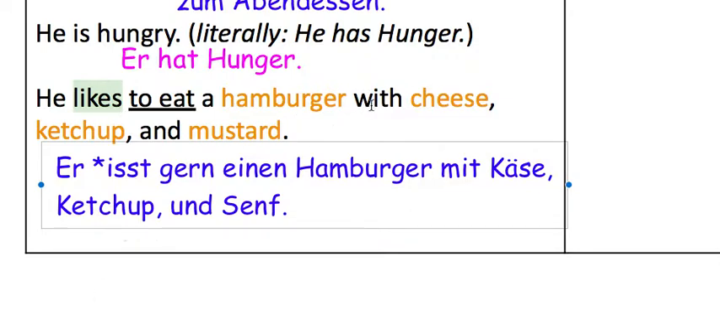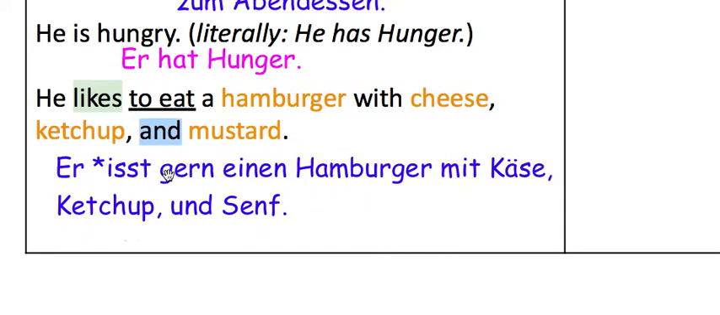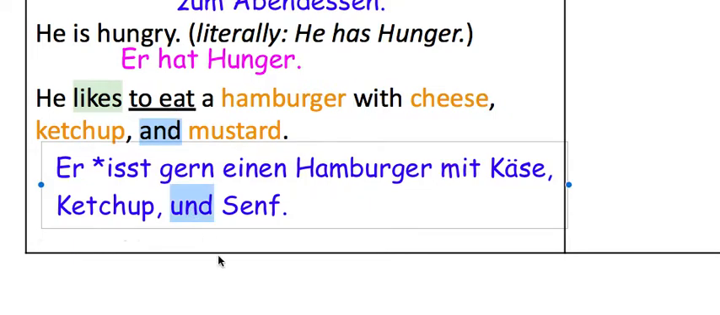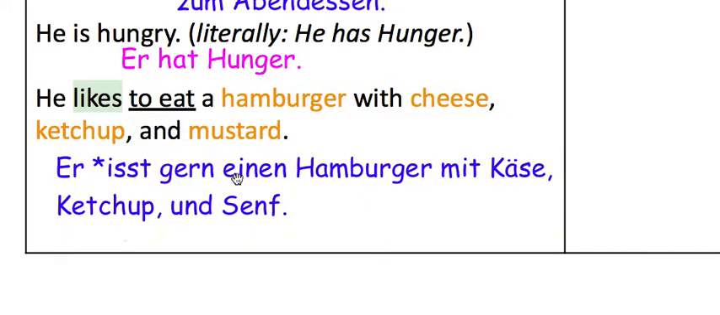Now, there's a couple of useful words here. With, mit, and, und, of course, you already know that one. Isst gern einen Hamburger mit Käse, Ketchup und Senf. Senf is the word for mustard. We are going to learn how to say the different types of foods shortly.